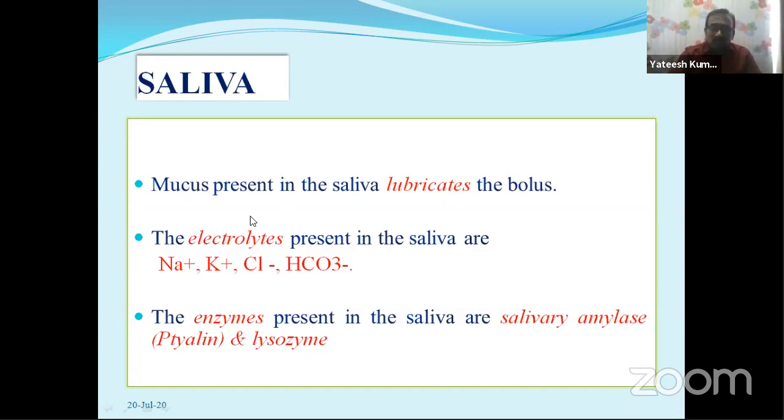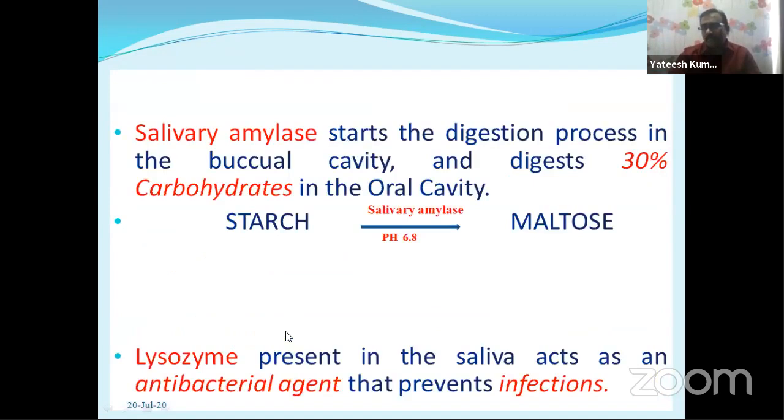And electrolytes are also present in the saliva. Those are sodium ions, potassium ions, chlorine, and bicarbonate ions. Now coming to the important part in the saliva, that is enzymatic action. The enzymes present in the saliva are salivary amylase and lysozyme. Salivary amylase, also called ptyalin, you know very well, and another enzyme is lysozyme.